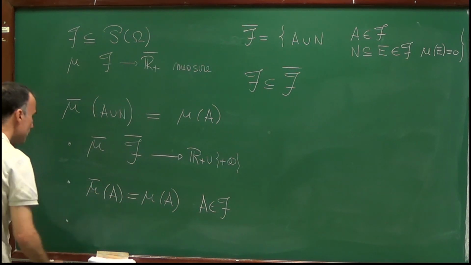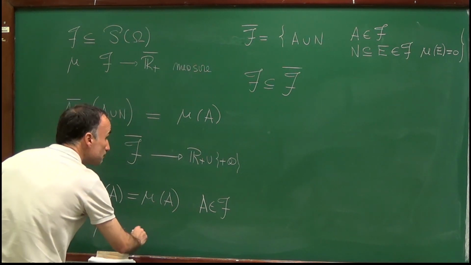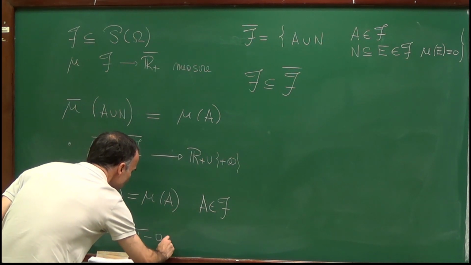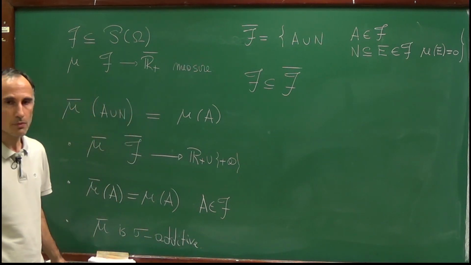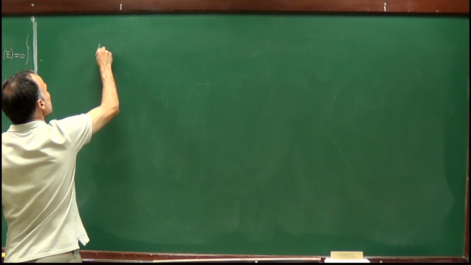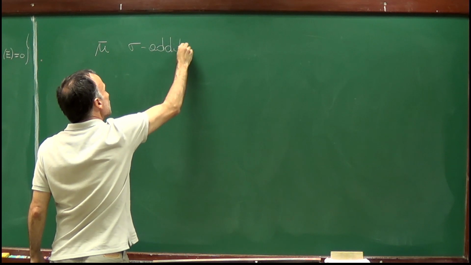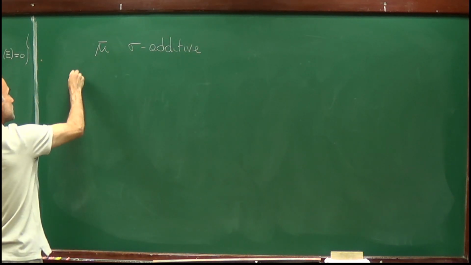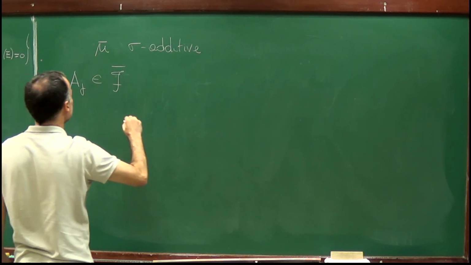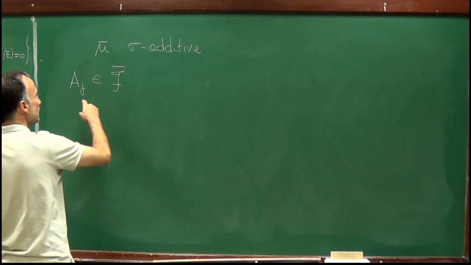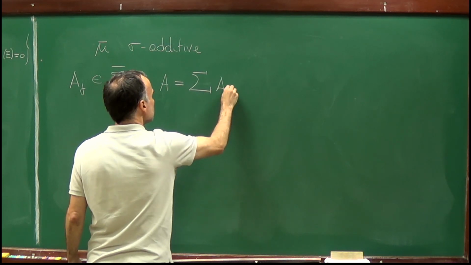The last property we want to show of mu bar is that mu bar is sigma additive. To prove that mu bar is sigma additive, well, let's consider a sequence of sets Aj in F bar, which are disjoint two by two, and let's say that A is equal to the union of Aj.